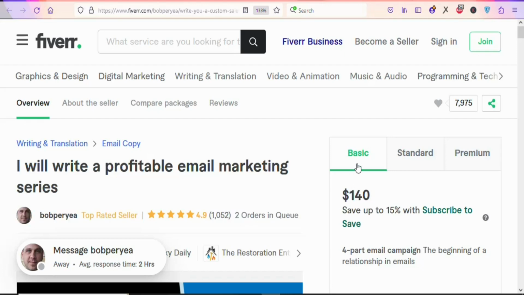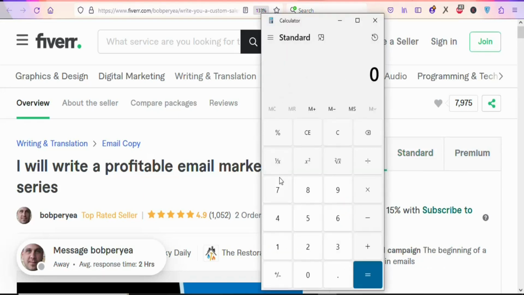Now, coming right here, you can see in the basic package, the fellow is charging $140. The standard package, the fellow is charging $175. The premium package, the fellow is charging $205. So if we multiply the number of orders right now by the amount the fellow is charging in the basic package, you can see how much the fellow is going to be making in a single day. Let me just calculate it for you. If all the 2 orders are in the basic package, let's multiply 2 by 140. So the fellow is going to be making $280 per day if all the orders are in the basic package.